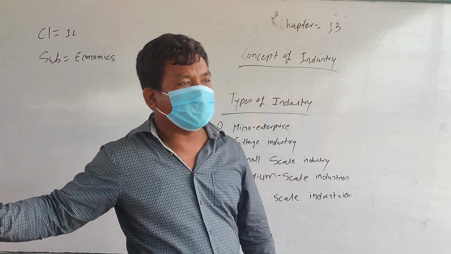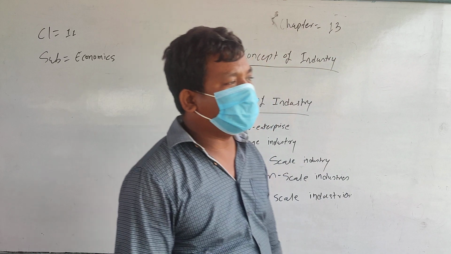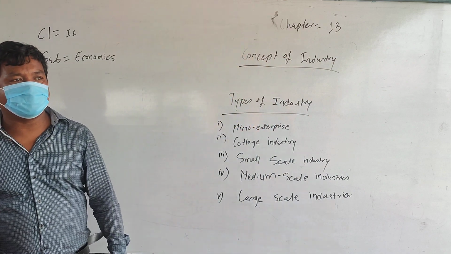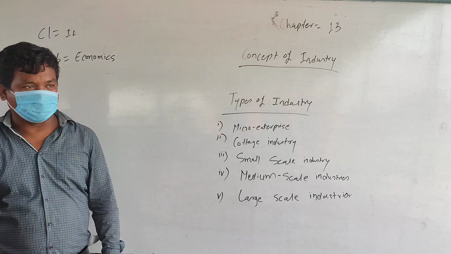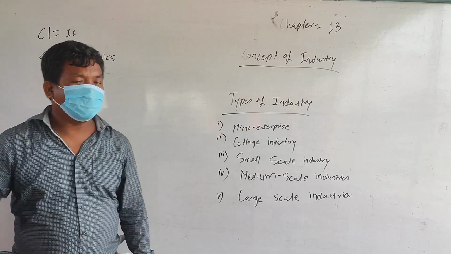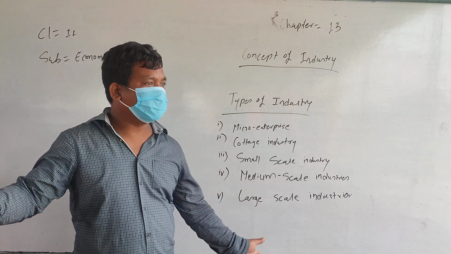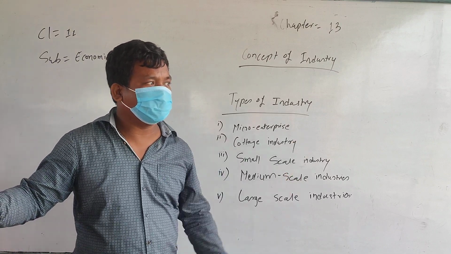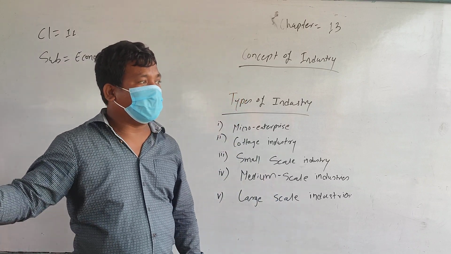Large scale industries means industries established by capitalists with capital assets of more than 50 crores. This type of industry plays a very important role in providing employment opportunities for a large number of people.